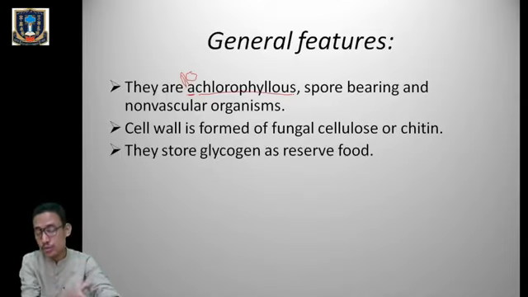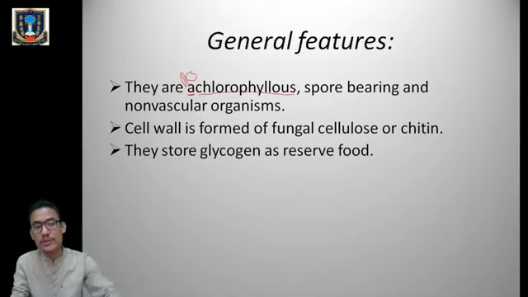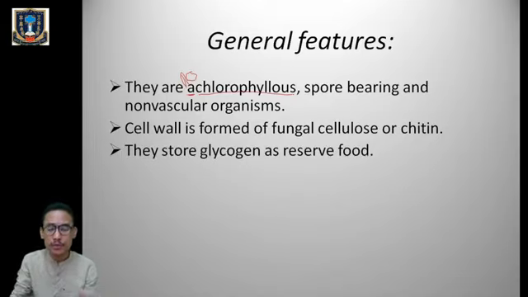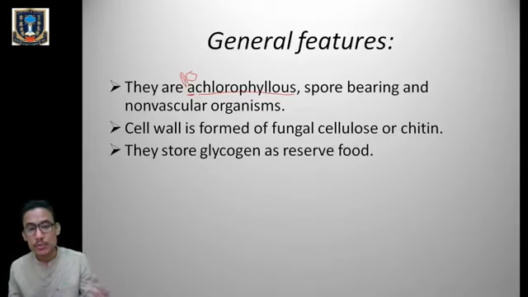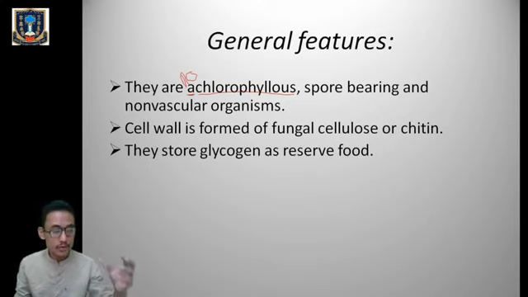So leftover glucose in case of plants will be changed into starch and stored, and whenever the plant needs glucose, that starch will be reconverted back into glucose so that it can be reutilized by the plant. But in case of fungi, the reserve food materials are in the form of glycogen. In our muscle cells also, we have glycogen as the reserve food material. So whenever there is a need of glucose in the body, glycogen will be converted back into glucose.